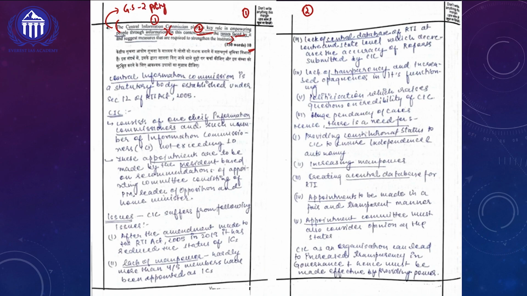And All India Rank 1 Shakti Dubey, she has done extraordinarily well in her GS paper 2 answer writing, students. Because if you look at her mark sheet also, she has fetched one of the maximum marks in her GS paper 2. Because her optional is also from political science. So we need to learn a lot of things from her GS paper 2 polity answers. So let's go into her answer writing style.